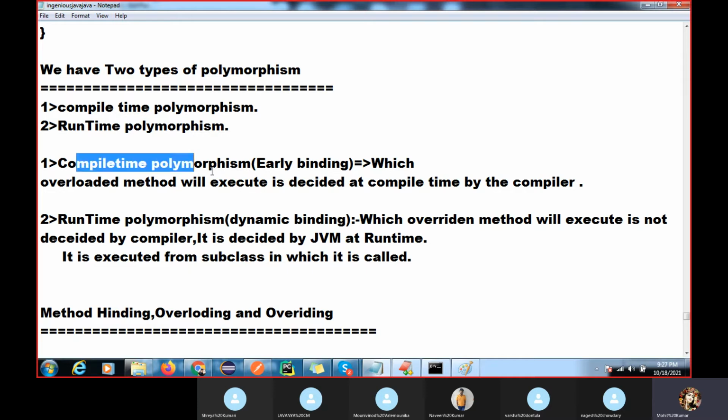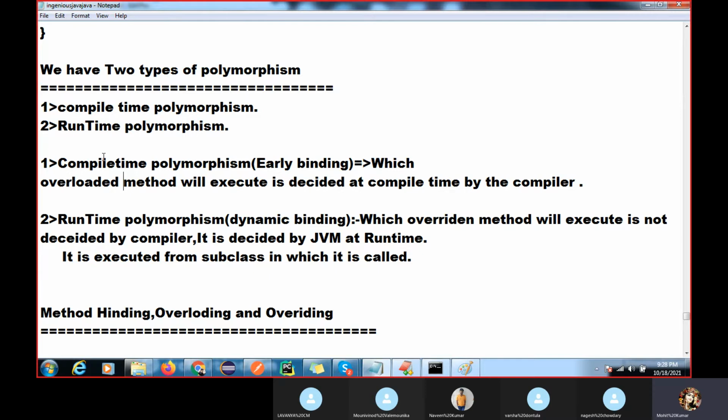Compile time polymorphism is called early binding, so which overloaded method will execute? Overloading is called compile time polymorphism or early binding. I did not give an example of overloading. I have given the example of method hiding and overriding. I will also give you an example of method overloading.